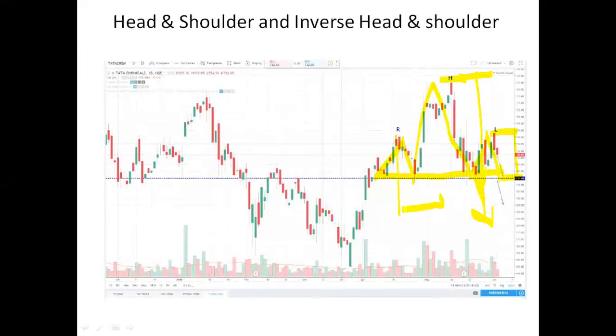A minimum of 15 days is required from one shoulder to the head, and from here to here a minimum of 15 days is required. Whenever this line is broken, at that time your volume should be above the average volume. That is a double confirmation.